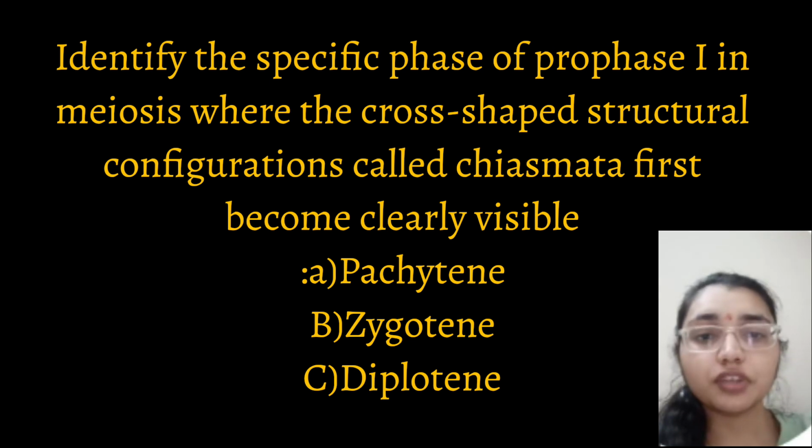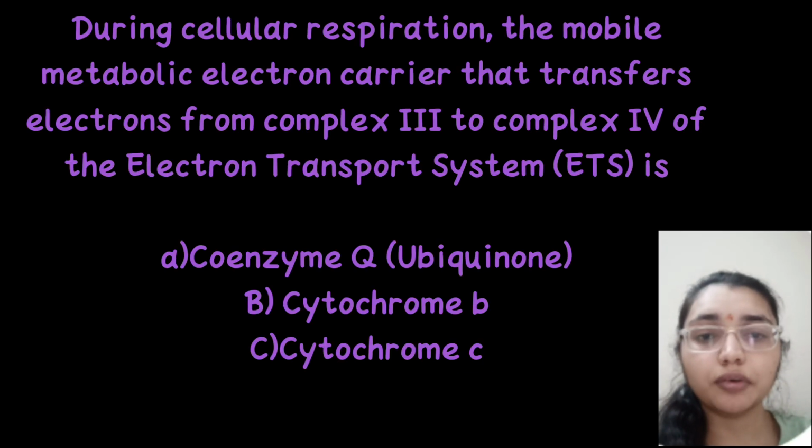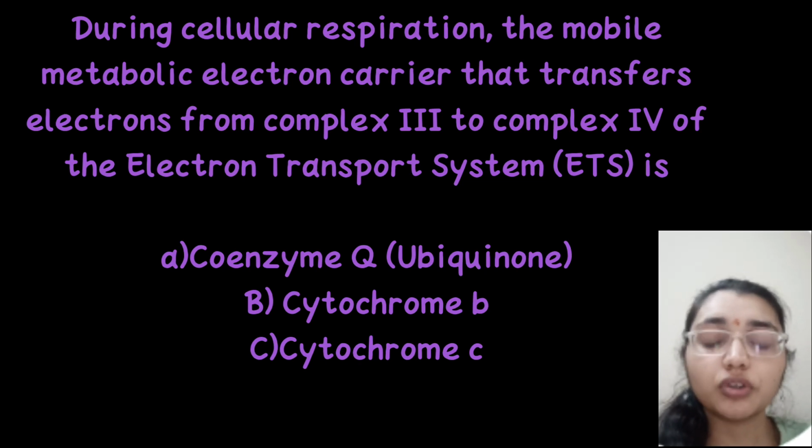The next question: identify the specific phase of Prophase I in meiosis where the cross-shaped configuration called the chiasma first becomes clearly visible. That is the Diplotene stage, where it will be clearly visible. So here Diplotene is the answer. Next, during cellular respiration, the mobile metabolic electron carrier that transfers electrons from complex 3 to complex 4 in the electron transport chain is cytochrome C.